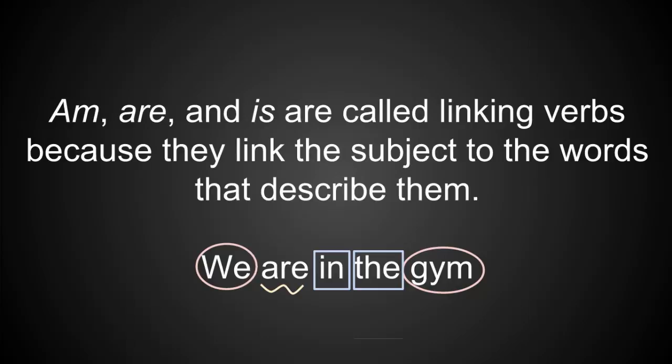Let me show you. What does the describe? The is describing the gym. That's the normal direction that nouns and their adjectives usually flow. It usually goes adjective, noun. But when we have a linking verb like are, it can do this. In describes where we are, so it can flow backwards. That's why linking verbs are so important.